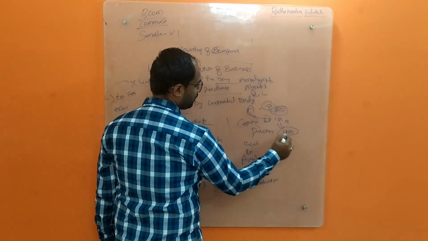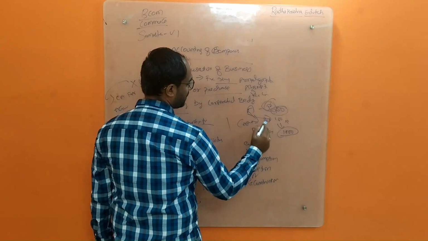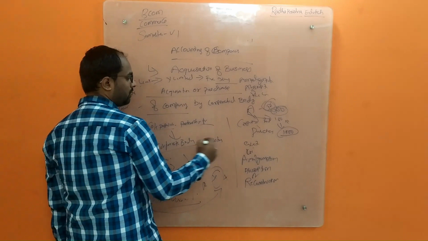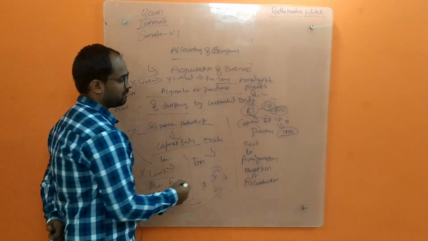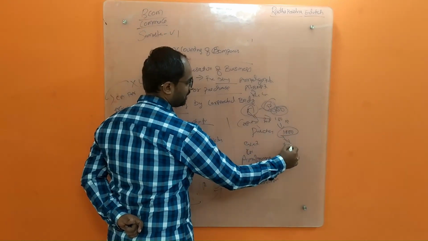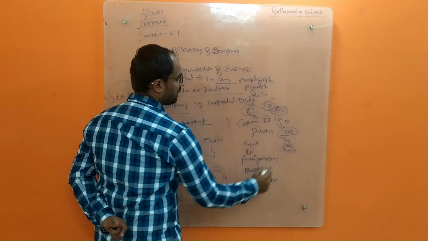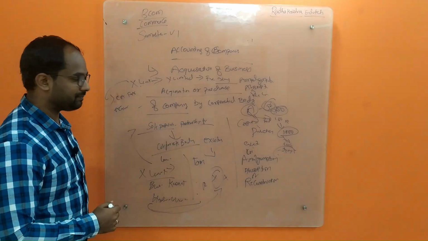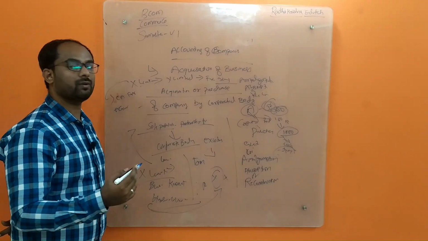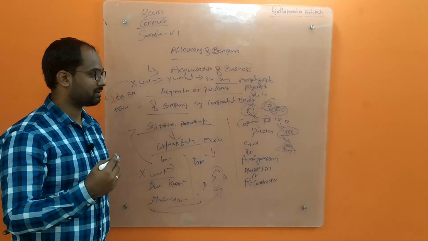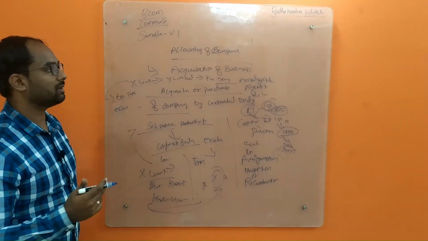So now A has to pay this 1,000 and he has to get control over B because the valuation of the companies has increased. So this A Limited will pay in different modes. He can pay through cash, he can pay through shares, to get control over B. That's how we are going to discuss how we are going to calculate those purchase amounts and how we are going to account for it.